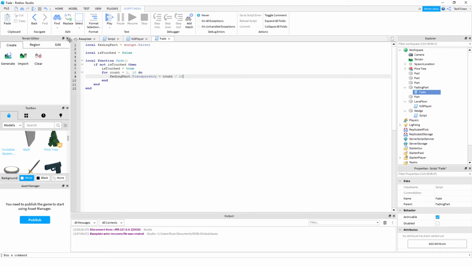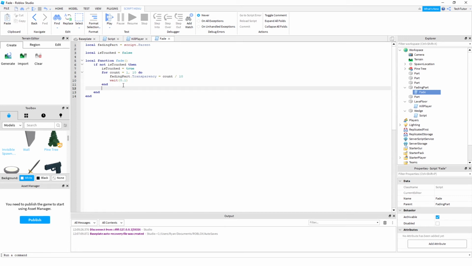Otherwise, if it's less than 1, it's slowly growing to 1. It's going to be slowly fading out. And oh, almost forgot, you want to add a wait, so that way it actually won't happen almost immediately, because it's just going to tick right through otherwise. So it's waiting that 1/10 of a second.